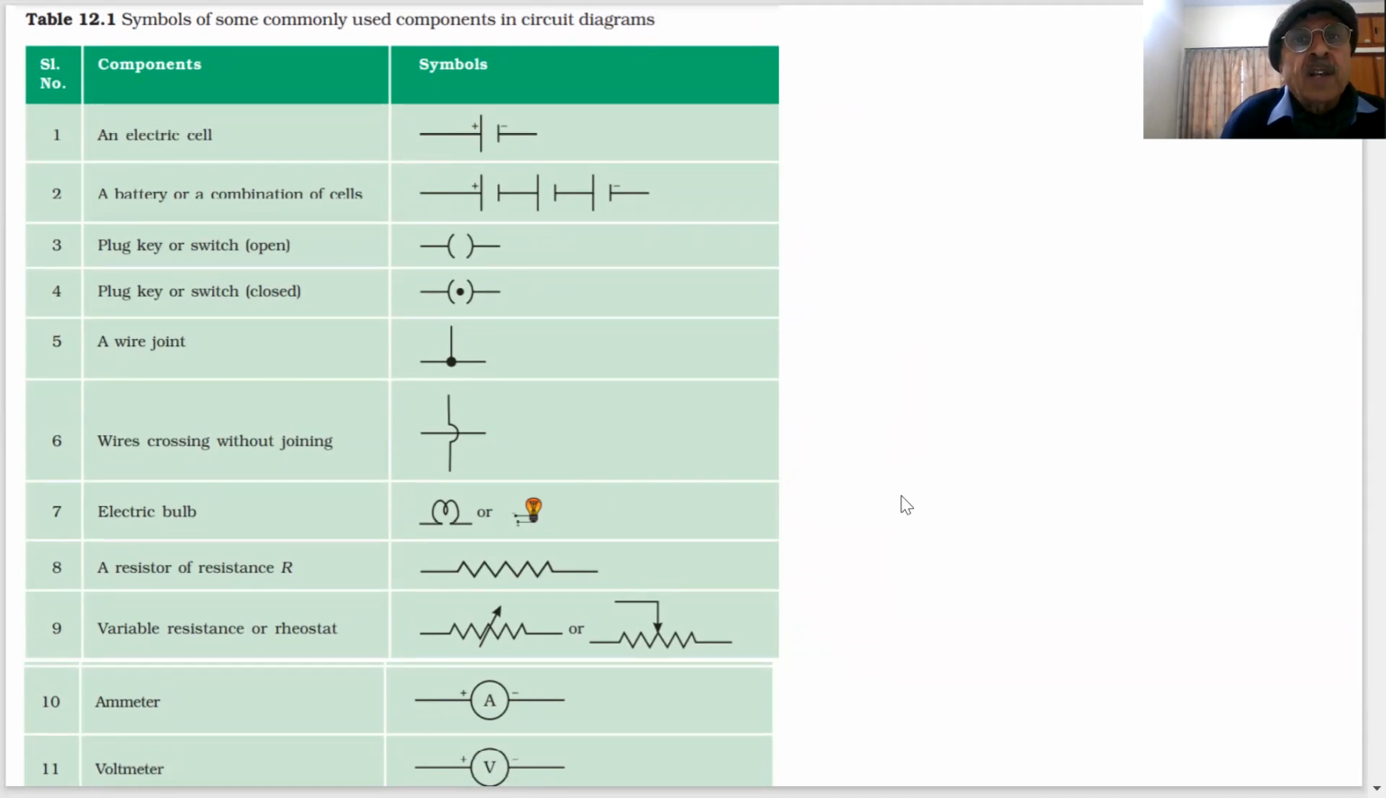What is this symbol? Cell. Okay? One is positive, negative. Got it? Cell. Here, battery, a combination of cells. You can see 1, 2, 3 cells here. One positive, one negative. So this is your battery, students.